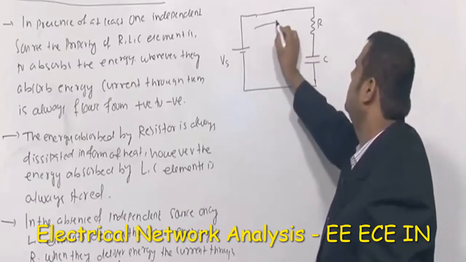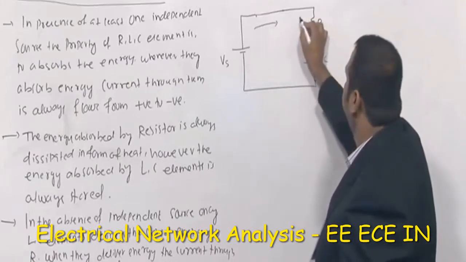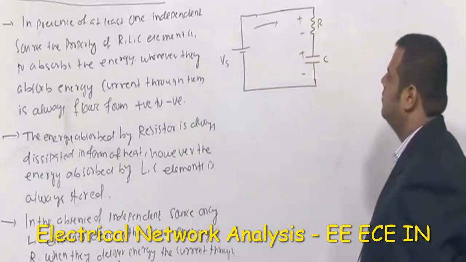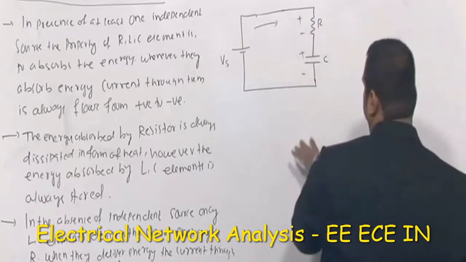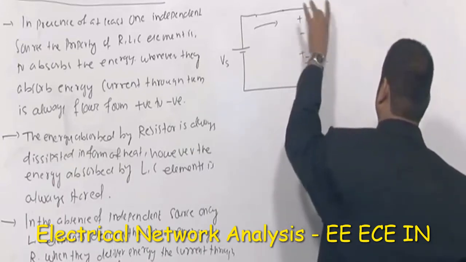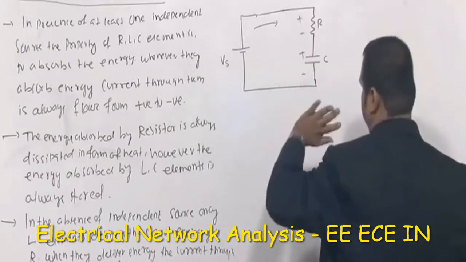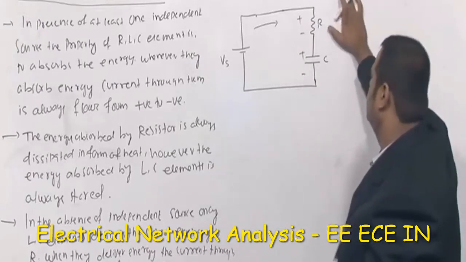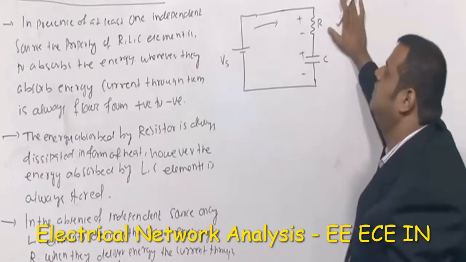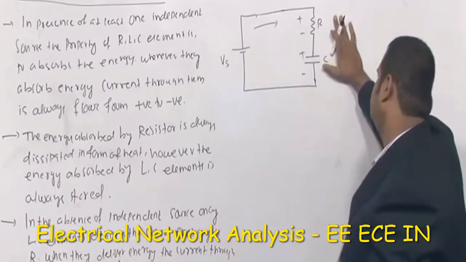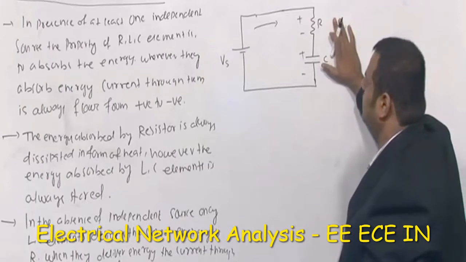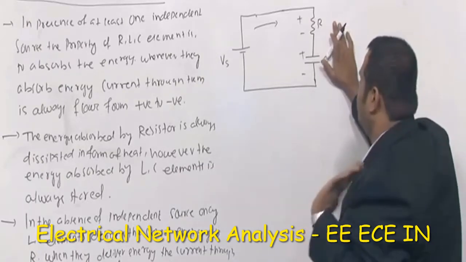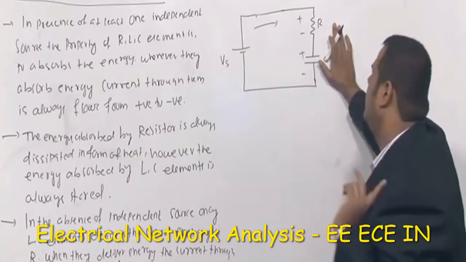So when the current is passing in this direction, wherever the current enters will be plus, and where it leaves will be minus. It means that with respect to this current, this element is absorbing power, and this one is also absorbing power or energy. Whenever they absorb energy, the energy absorbed by this particular element is dissipated in the form of heat, but whatever energy this one absorbs is stored. No energy is dissipated as long as you assume the elements are ideal elements.